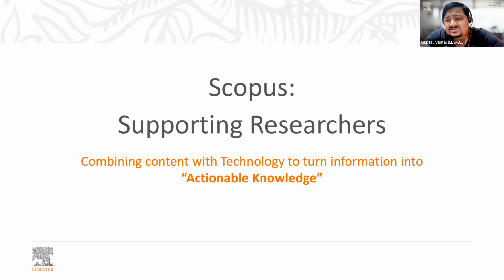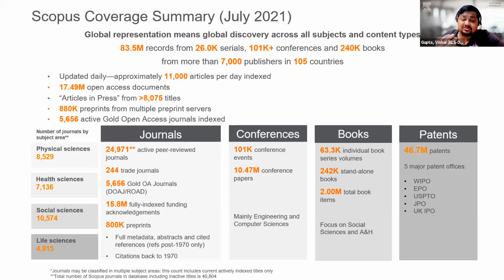But Scopus is much more than just being a citation and abstract database. Scopus can actually help you in getting complete information about a particular topic, about a particular subject, or about a particular author as well. So just to let everyone know what Scopus is. Scopus is an abstract and citation database. It is not a full text platform. Scopus has not only journals, but also conference proceedings, books, and patents that are indexed onto the platform. All the content is divided into 4 subject categories: physical sciences, health sciences, social sciences, and life sciences.